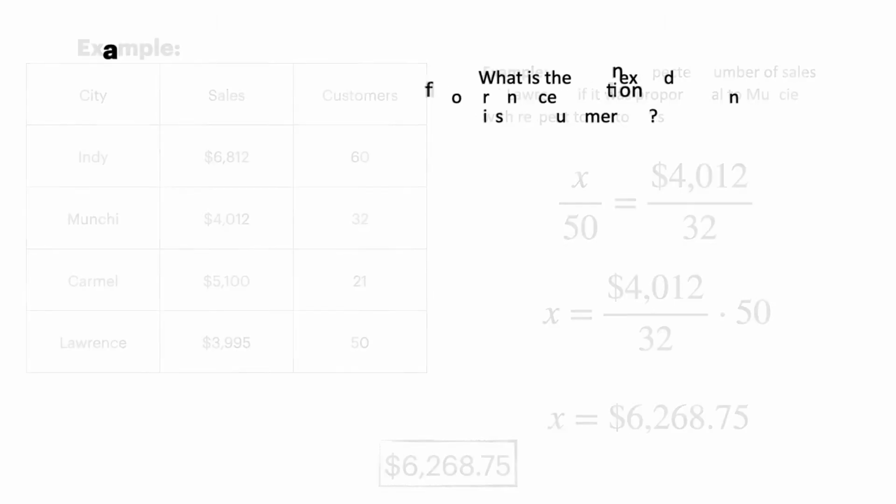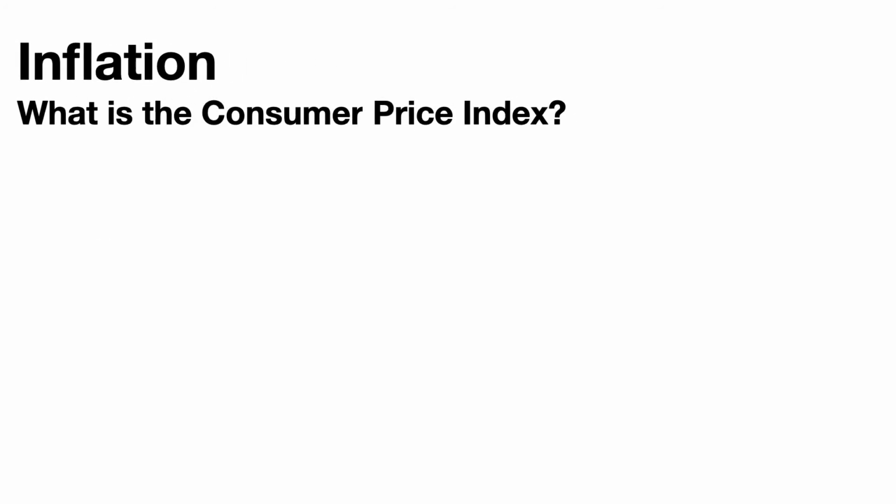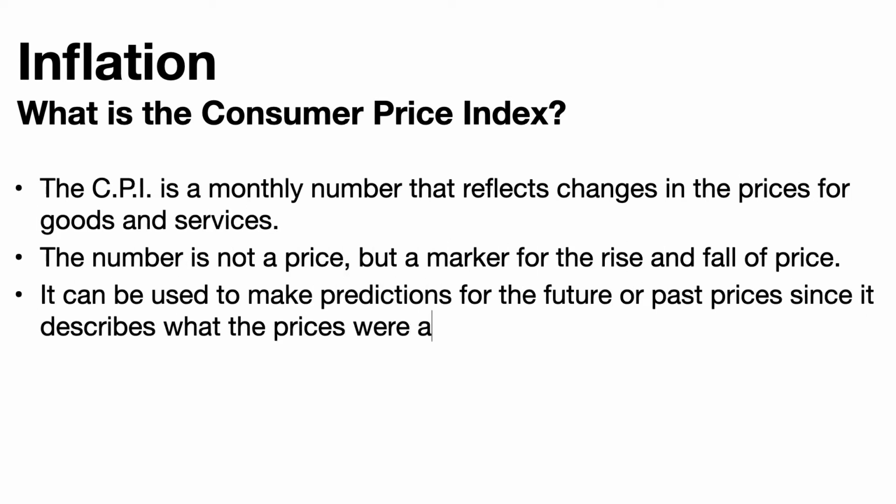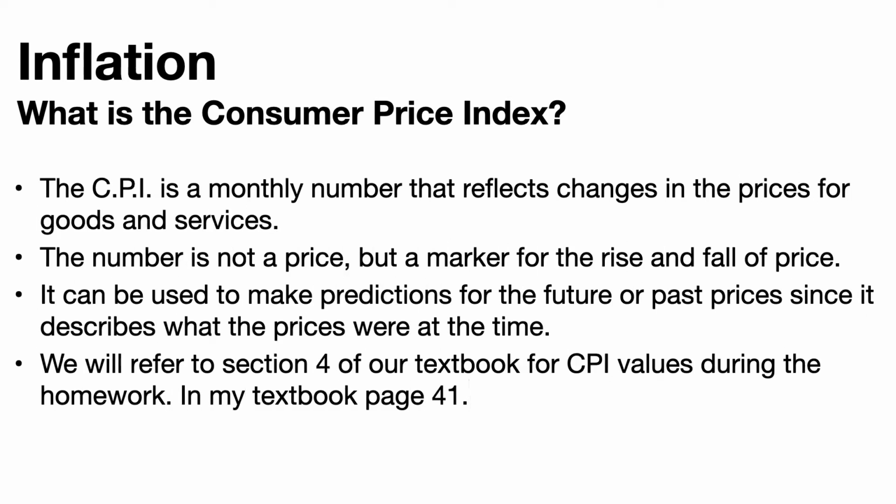All right. Next, I want to talk about inflation. Inflation is extremely hard and an abstract concept to talk about, but I'm going to do it anyway. So, when we talk about inflation, we have to talk about the Consumer Price Index. What is the Consumer Price Index? The CPI is a monthly number that reflects the changes in the prices for goods and services.